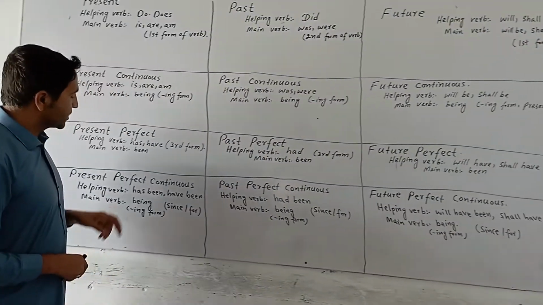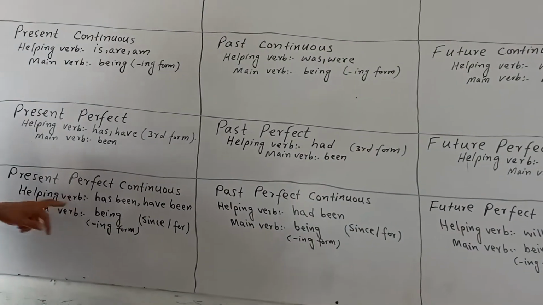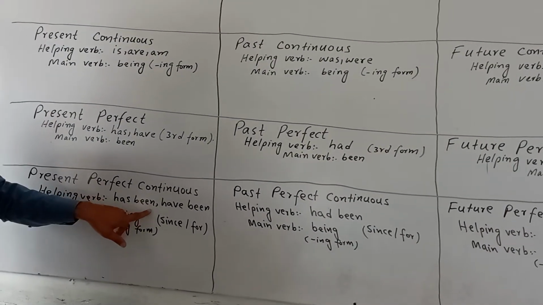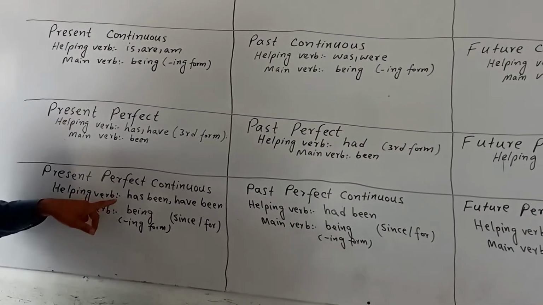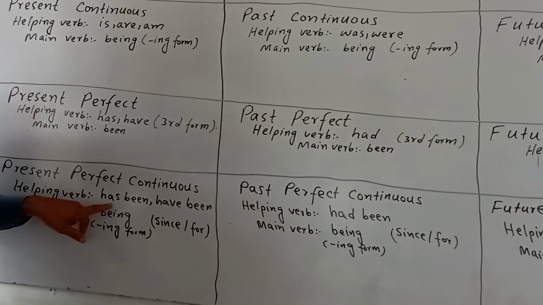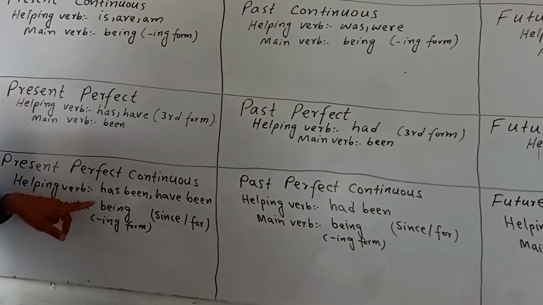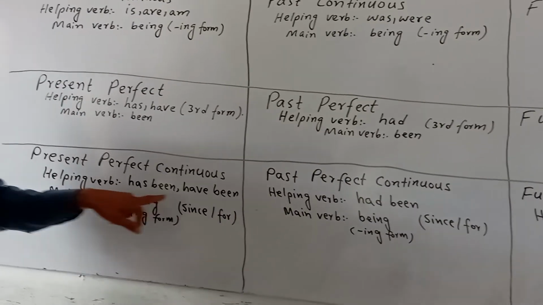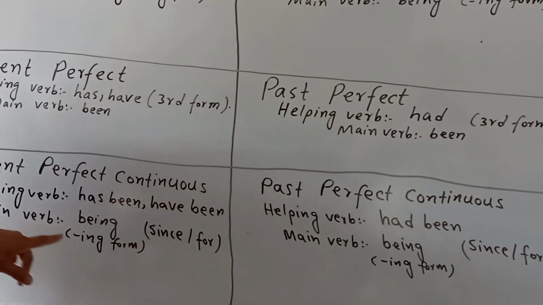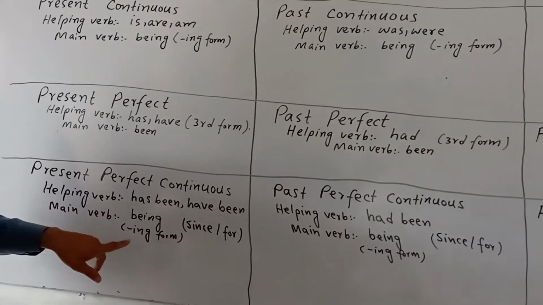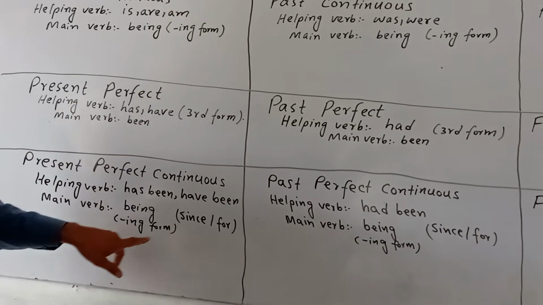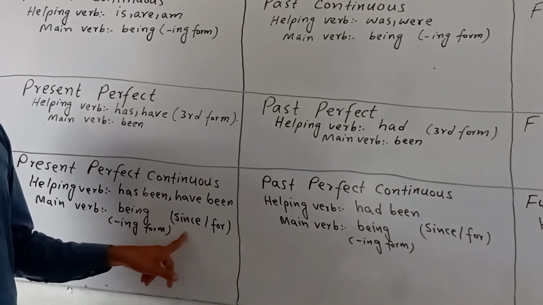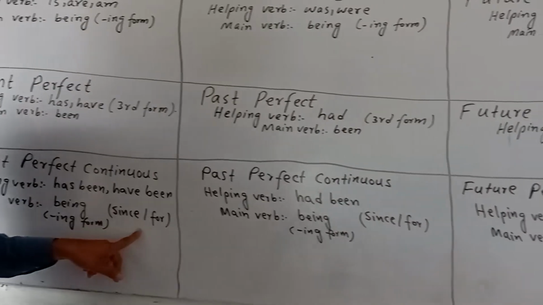In present perfect continuous tense, the helping verbs are has been or have been. With he, she, it, singular nouns, we use has been. With I, we, you, they, plural nouns, we use have been. Main verb is being, the ing form, fourth form. Also, in this tense, we use since and for.